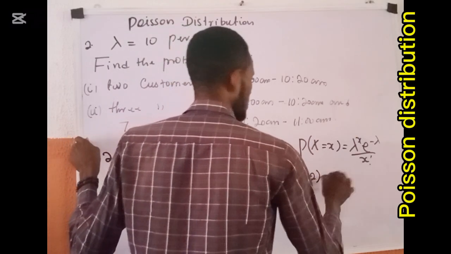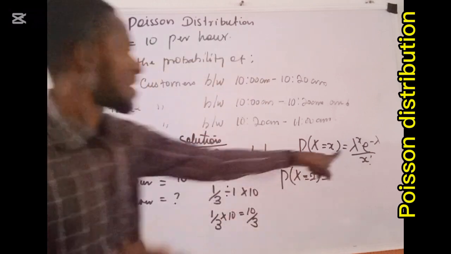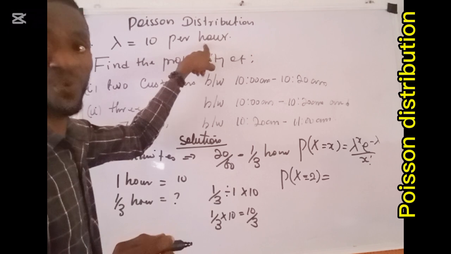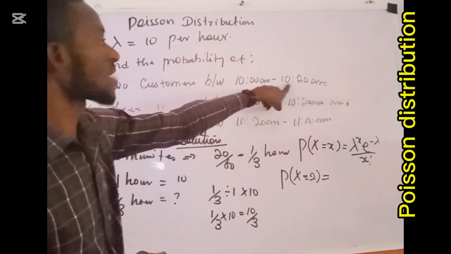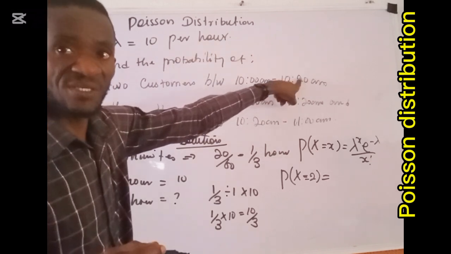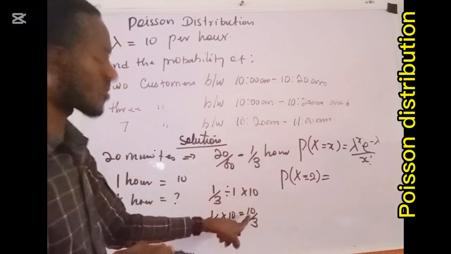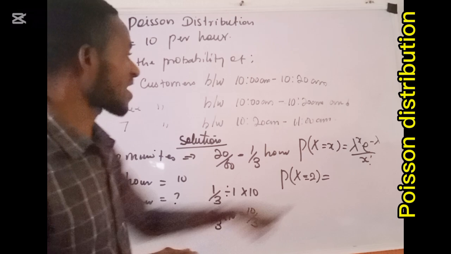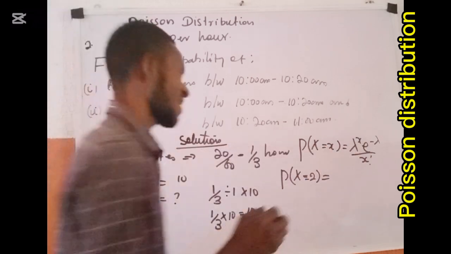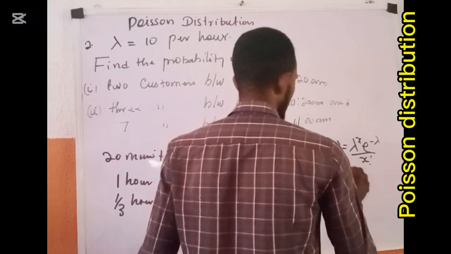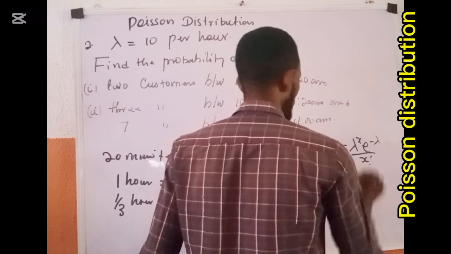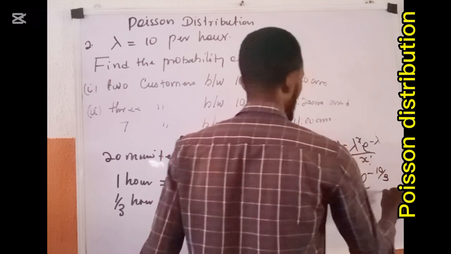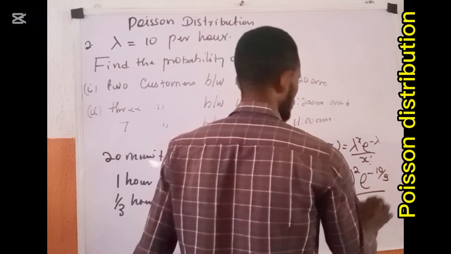It is given as: lambda is no longer your 10 because the interval is not up to 1 hour now. The interval we are interested in here is just 20 minutes. That was why we had to do conversion to see the rate of occurrence here now to be 10 over 3. So it is the 10 over 3 that I am going to use in place of this lambda. And then what you have becomes 10 over 3 all raised to power 2, exponential minus 10 over 3, all over 2 factorial.